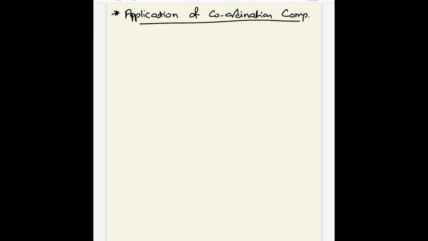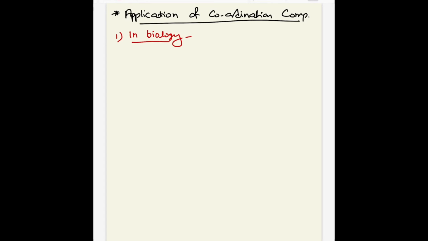Then the last point you can see is the application of coordination compounds. So where are coordination compounds used? The first important application is in biology, where a lot of coordination compounds are used.